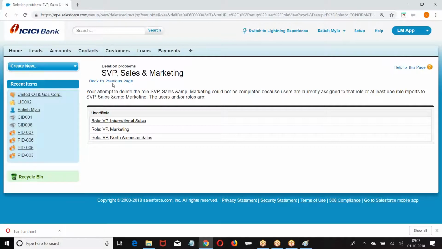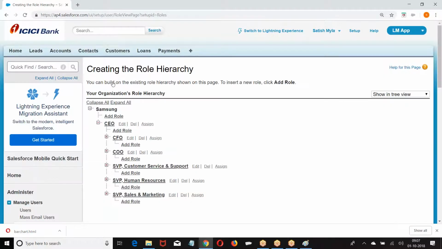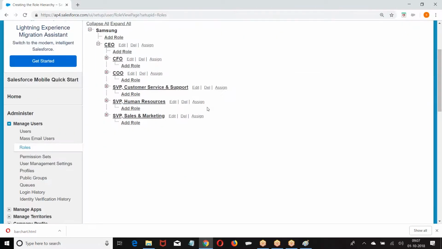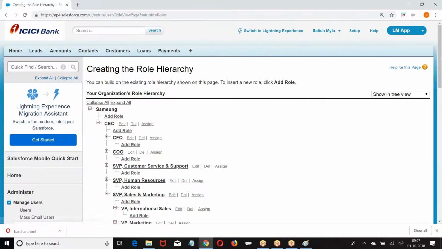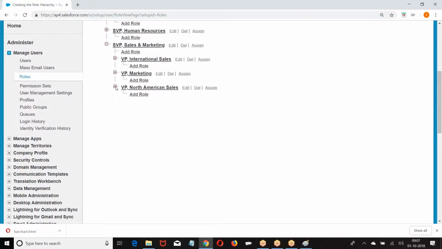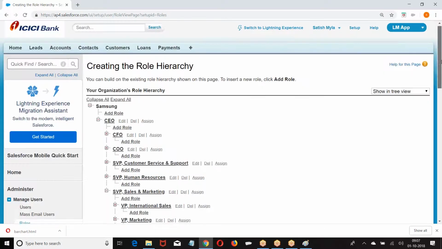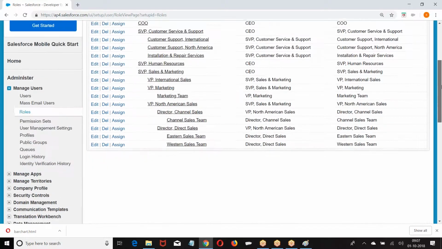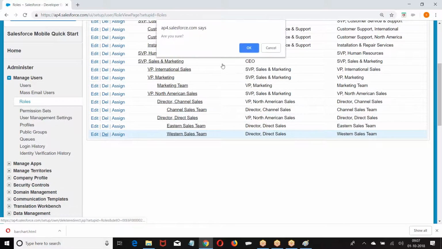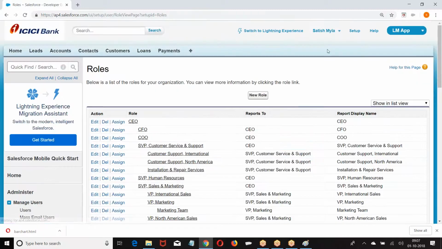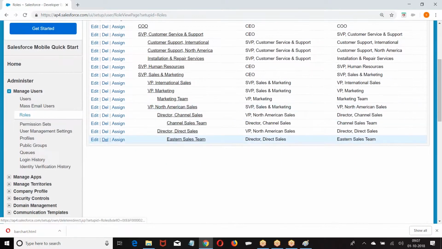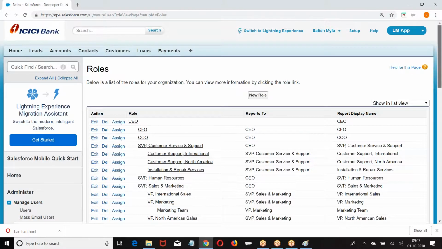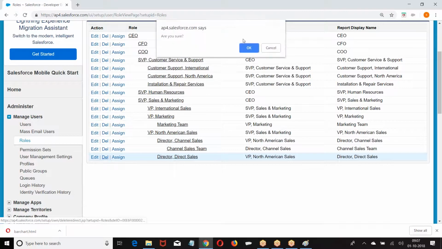So if I want to delete this, first go to the structure, check out the hierarchy, and I will delete the subordinate roles first. Why am I doing this? I want to create my own structure, so I am deleting. Again I repeat, if you want to delete any role, the subordinate roles should be deleted first, and only then can we delete the corresponding role.